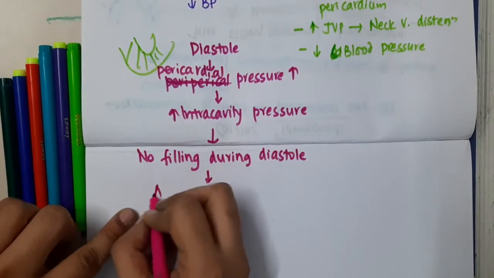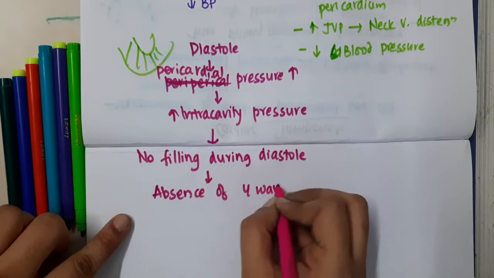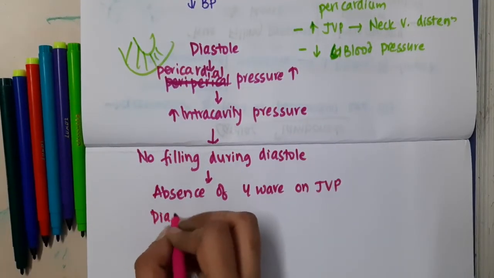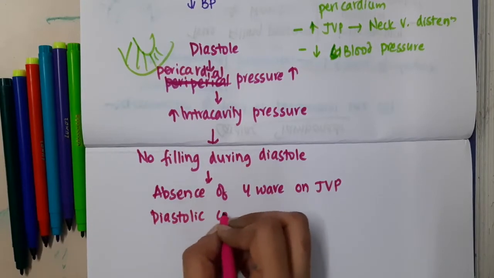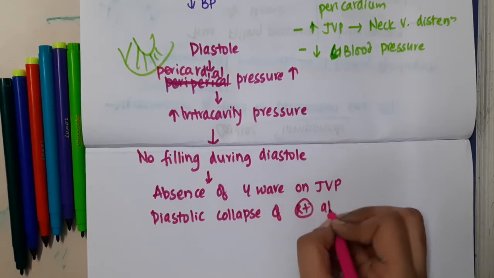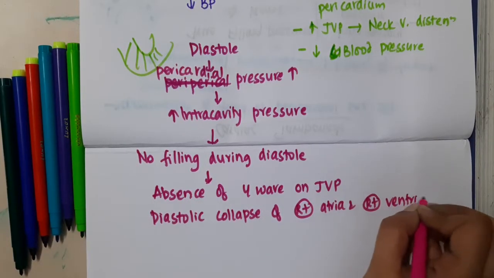Because of this, there will be absence of Y wave on the JVP. On JVP, you will see absence of Y wave, and you will also see diastolic collapse of the right atria and right ventricle.